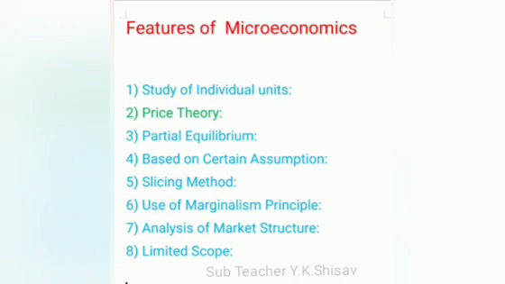Second point, price theory. What is meant by price theory? You know that microeconomics is primarily concerned with the price determination of goods and services as well as factors of production. That means land, labor, capital and entrepreneur. Therefore, microeconomics is known as price theory. That means microeconomics deals with the determination of the price of goods and services as well as factors of production. So it is known as price theory.